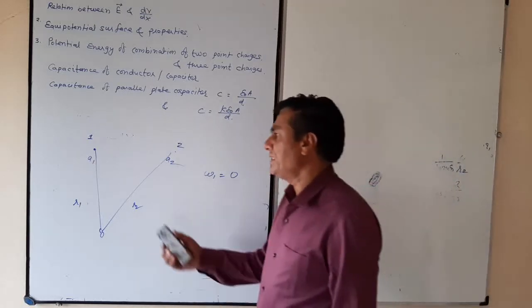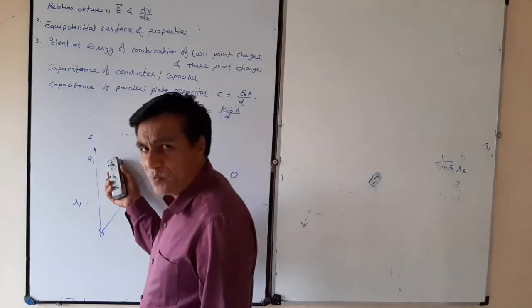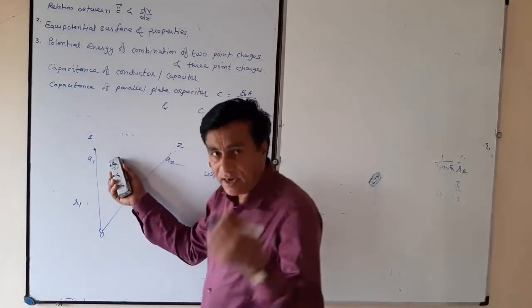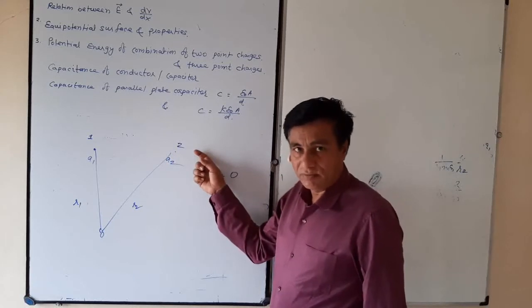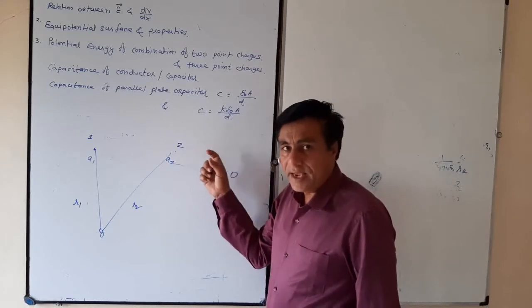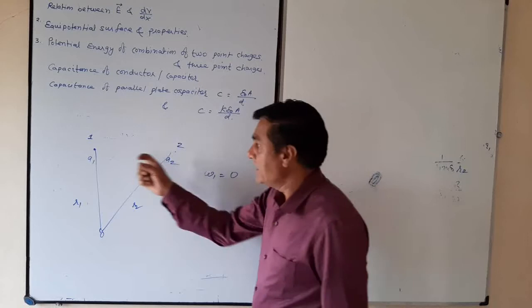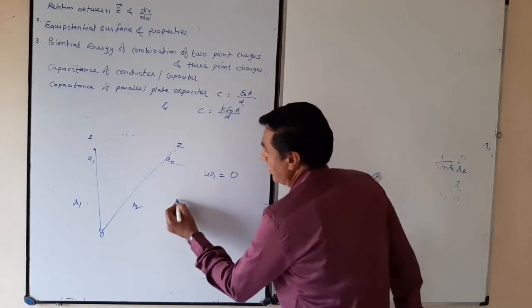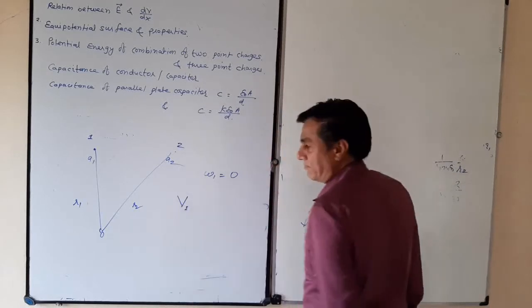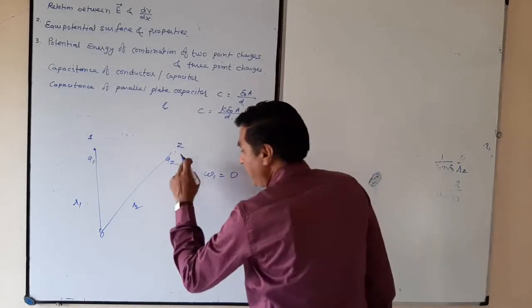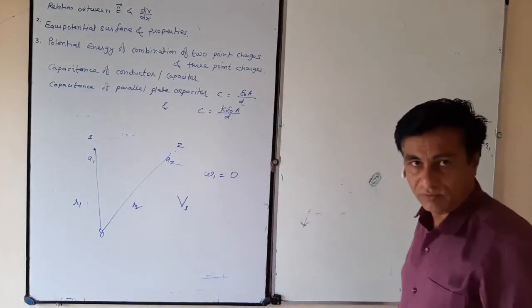Now, after shifting q1 to point 1, when we bring q2, what will happen? There is already a potential V1 at point 2.